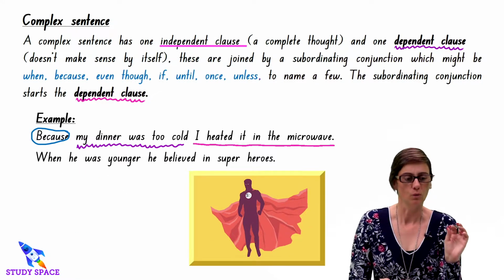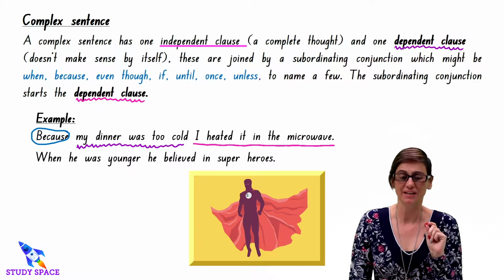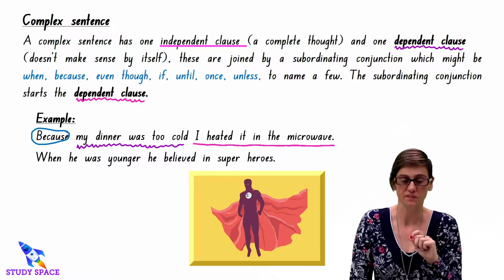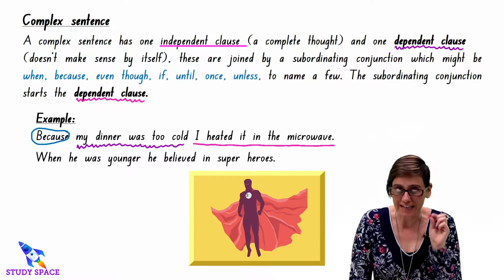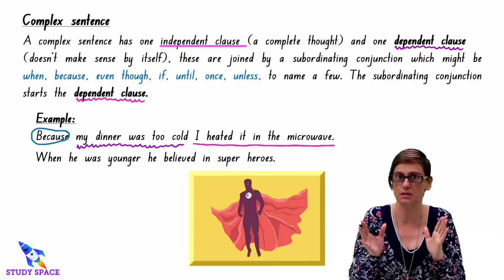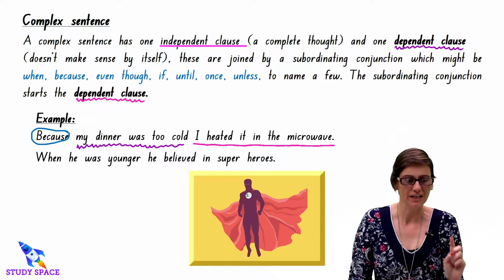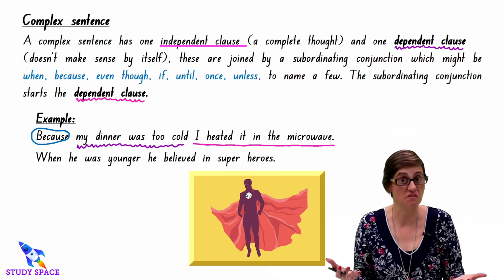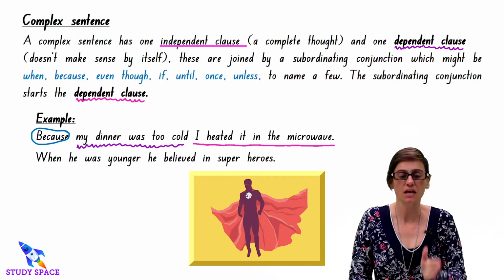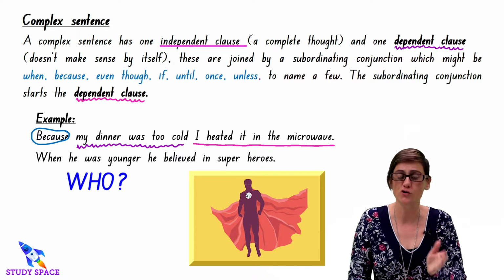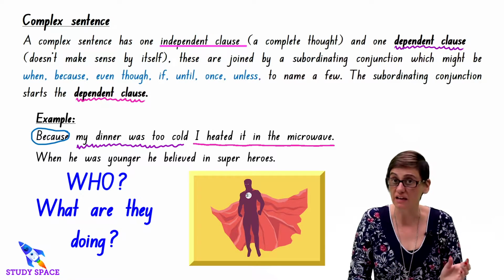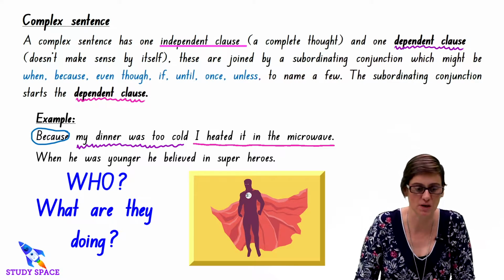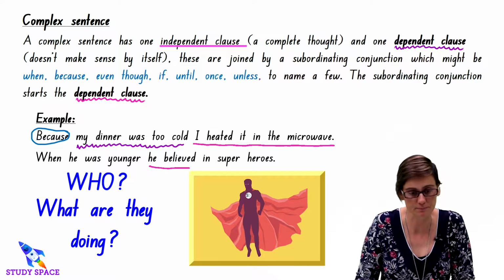Okay, when he was younger, he believed in superheroes. Let's find our independent clause, the one that stands by itself, okay? When he was younger, I need more information. So he believed in superheroes. Who's the who and what are they doing? He, and he believed, okay? So that's my independent clause.